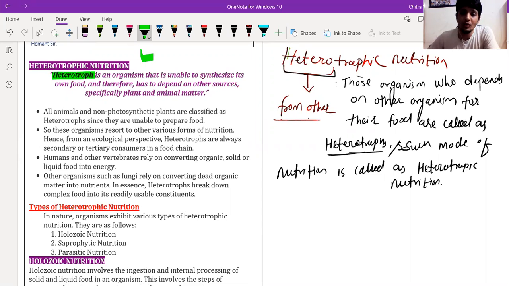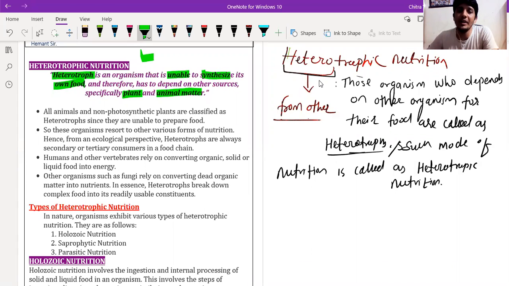They are unable to synthesize their own food by the process called photosynthesis. They do not have chlorophyll in them, and therefore have to depend on other organisms for their source. That's why such animals and even plants are called heterotrophs.